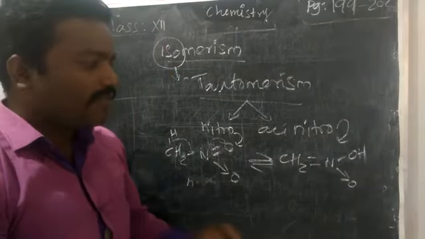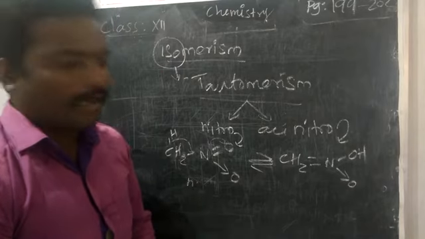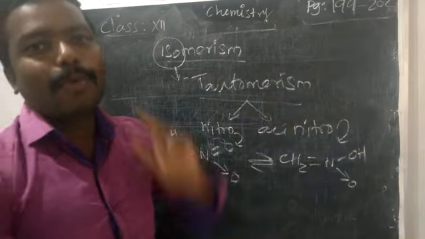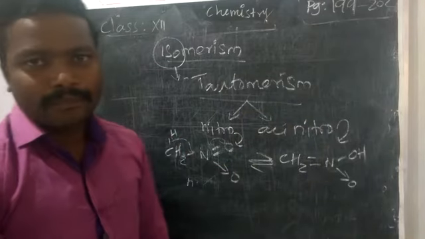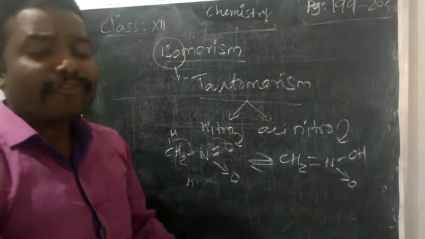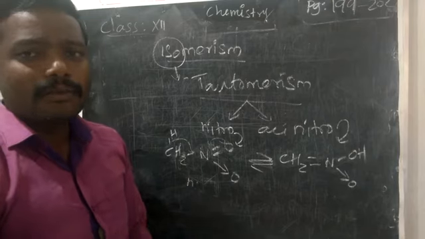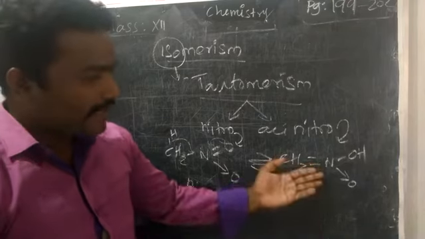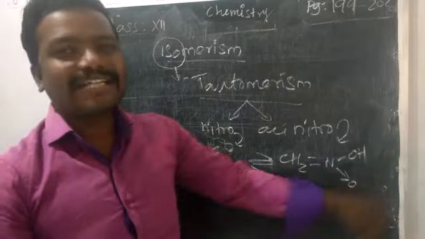That means, why are we saying acinitroform? See, this hydrogen can be donated as a proton like other acids. If you take some other acid, what is the nature of the acid? It will give H plus. The same, the nitro compound will give the H plus ion.